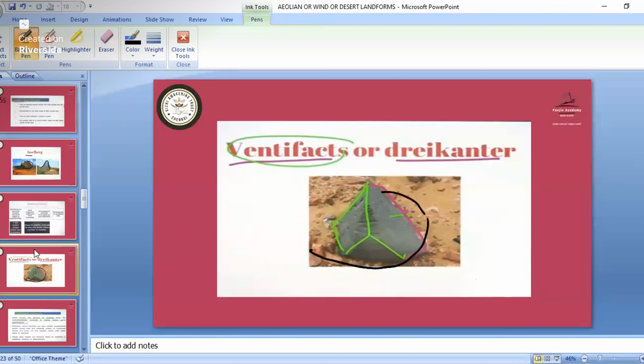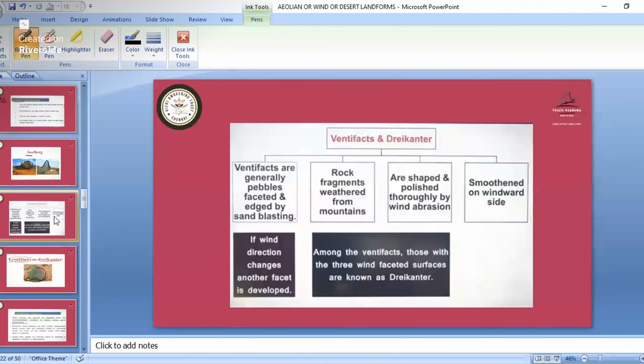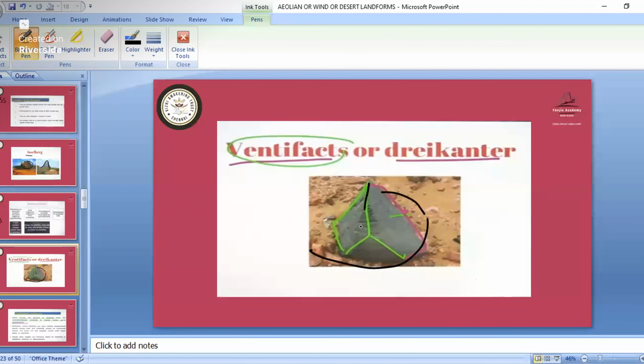So here, we will see about the ventifax and then dicanter. Ventifax are generally pebbles that have edges. Due to the sand blasting, what has happened? Their edges have become sharp edges. So see, these types of sharp edges have formed. So this is known as the ventifax.